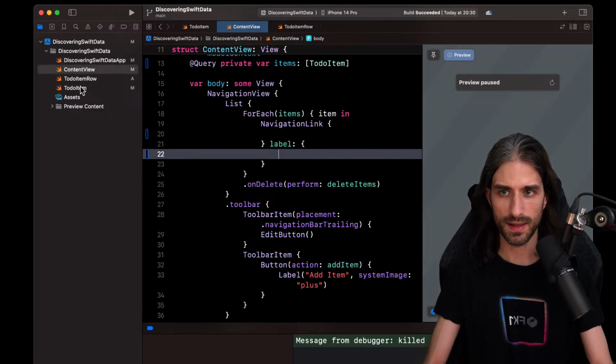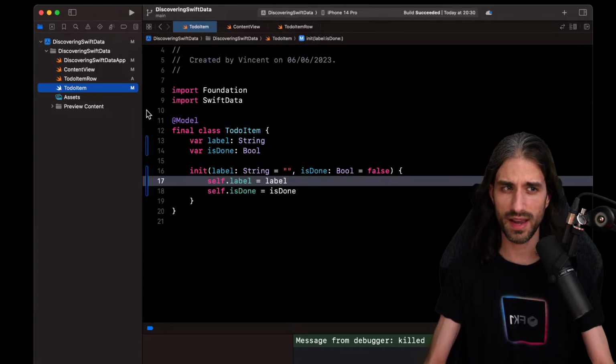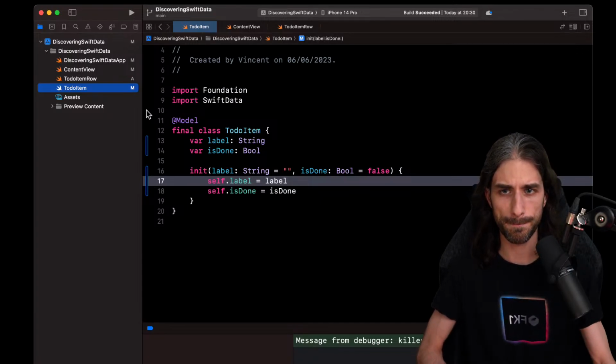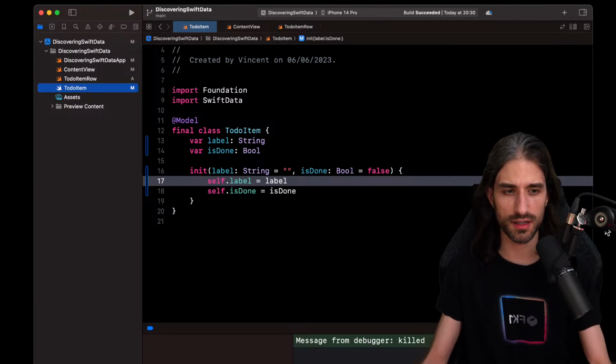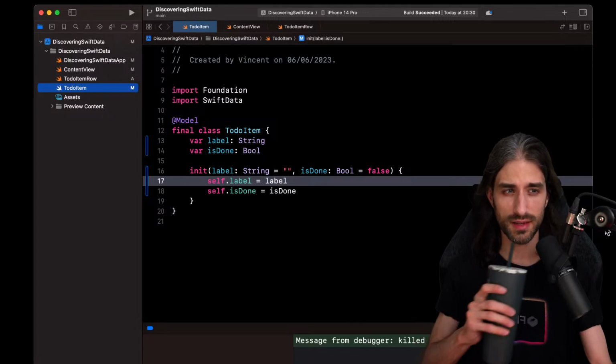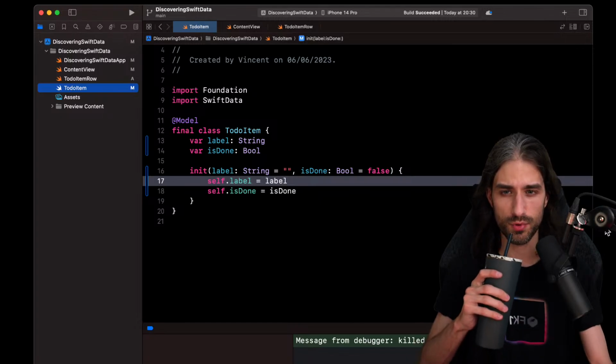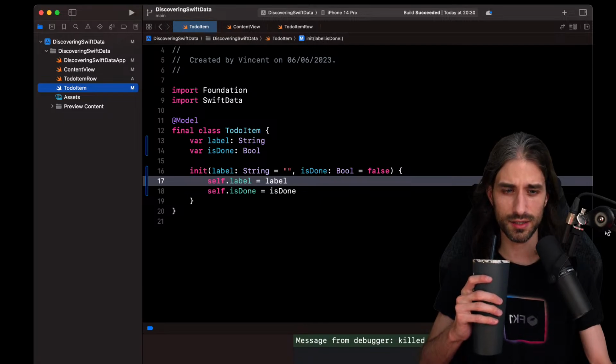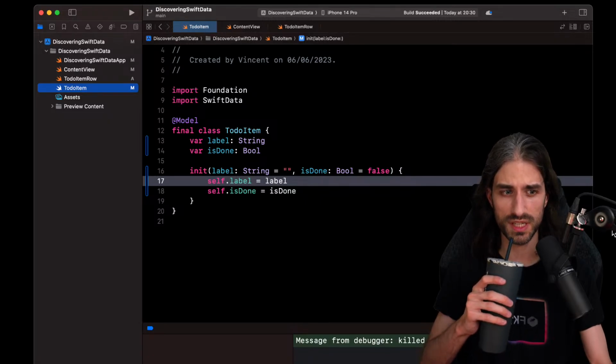All right. So I haven't understood why it said that it didn't conform to PersistentModel. Yeah, that's a bit weird. At least we have learned something. It's that we can get some very cryptic error messages. I hope they will get better. Like this error message will improve over time. It kind of reminds me of result builders at the very beginning. I mean, the errors you can get with result builders are still quite cryptic today, but they were even worse at the beginning.